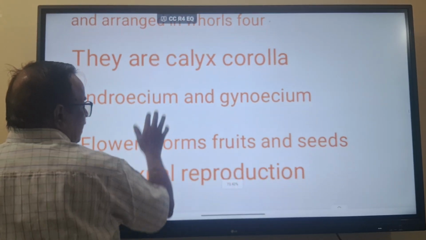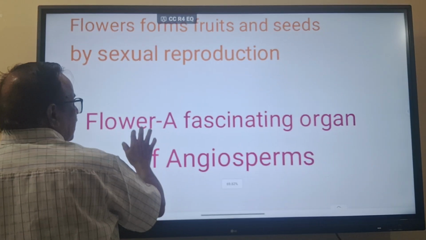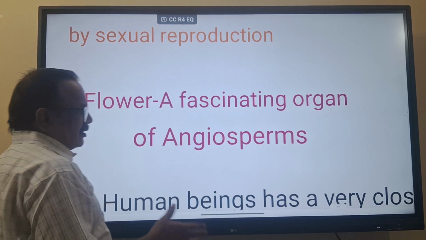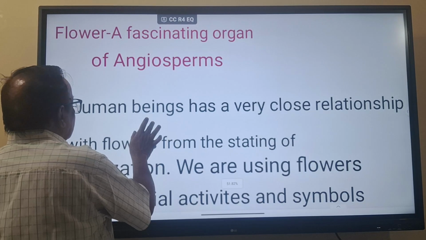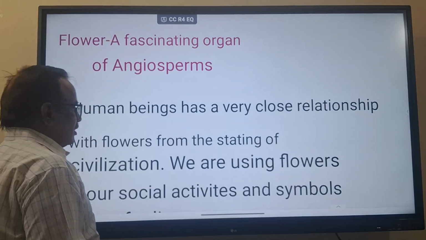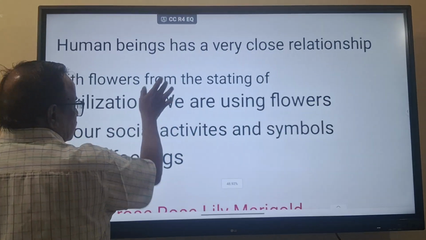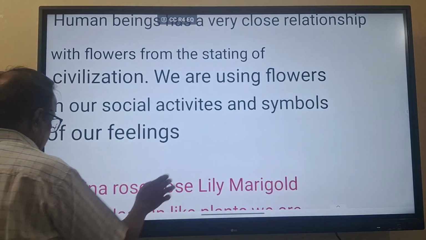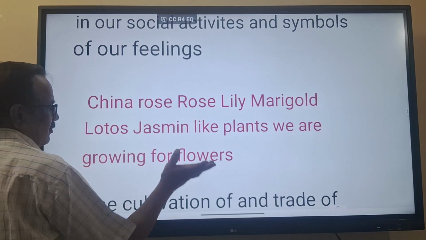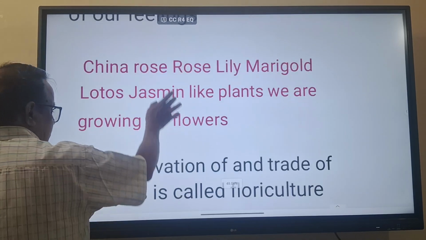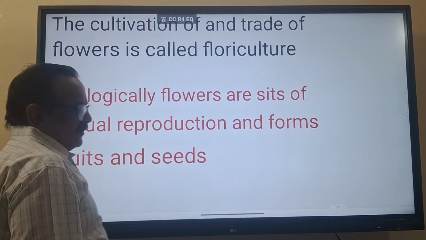And now, here, it is a fascinating organ, because it is attractive and so many things are there. From human civilization onwards, we have had a very close relationship with flowers, using flowers in our social activities and as symbols also. And the examples she asked, these are the examples given. Generally, we grow this type of plants. And next, I gave what floriculture is, and biologically what a flower is.